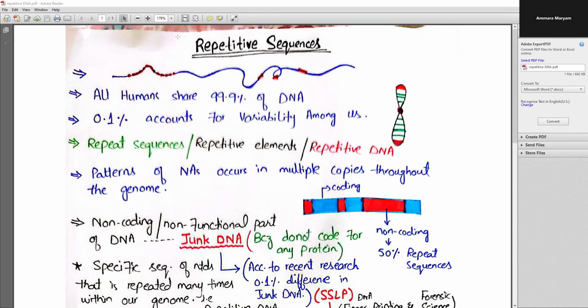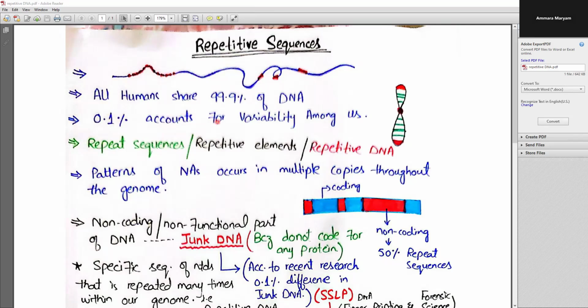Today we'll discuss the repetitive sequences. So without wasting our time, let's try to understand what these repetitive sequences are. Repetitive sequences are also known as repetitive elements. These are the repetitive DNA.